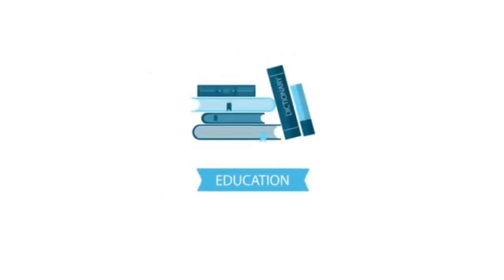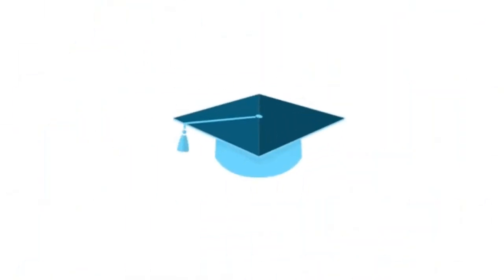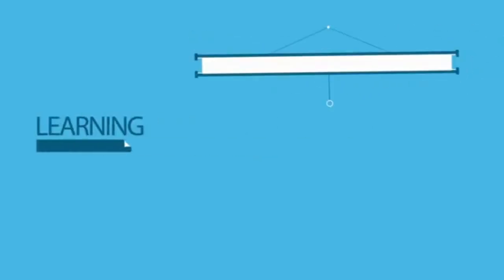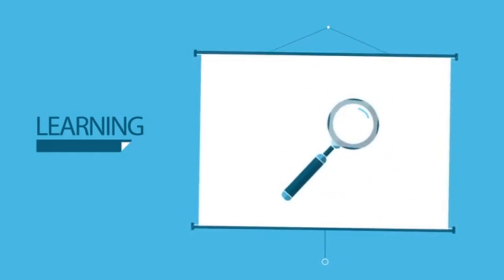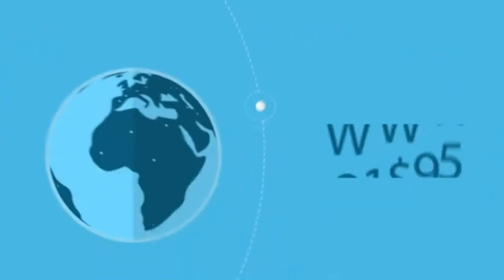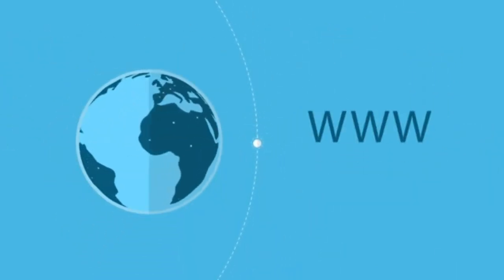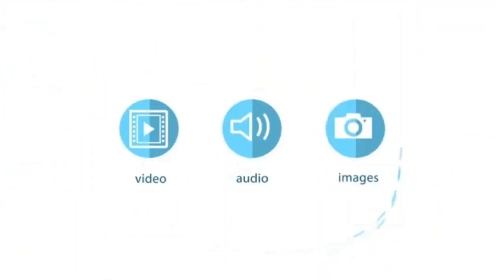This directly impacts the world of education. Students need to have digital literacy skills alongside their qualifications to help them become employable when they graduate. There are also so many new ways to learn. As well as searching through physical texts, you can now access information and research instantly via the web. Video, audio, and images can be used for teaching and for student assignments. Assessed work is increasingly submitted electronically and feedback given online.